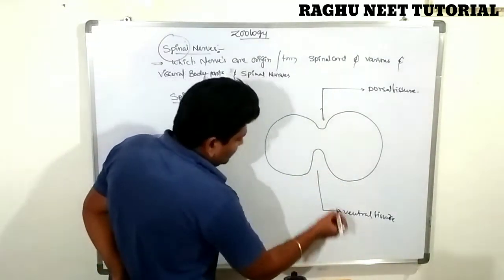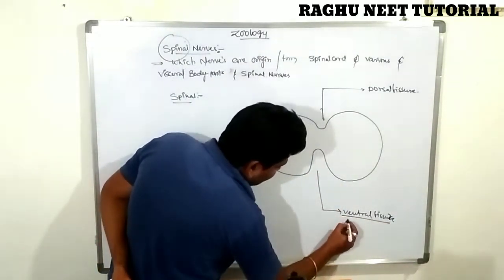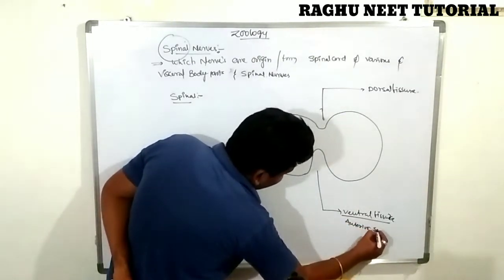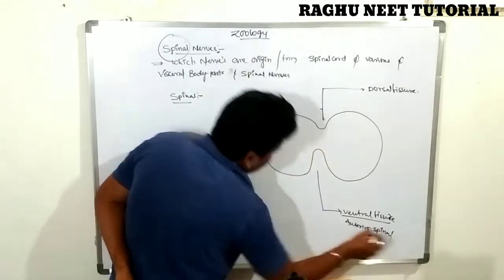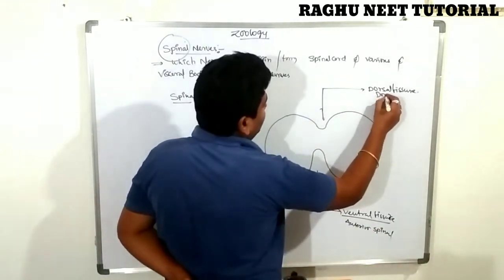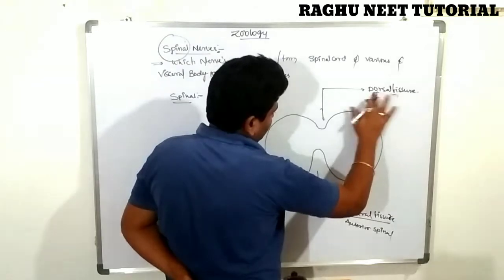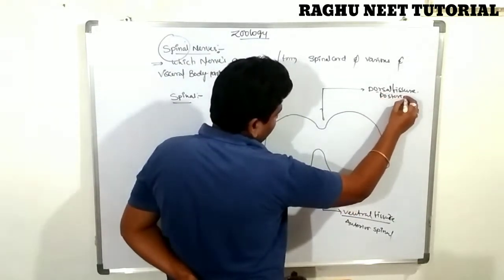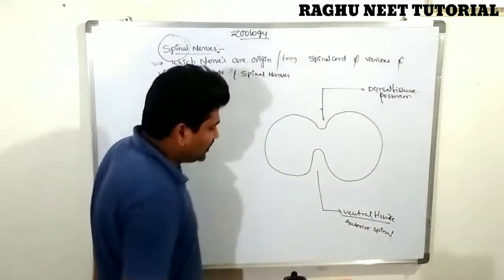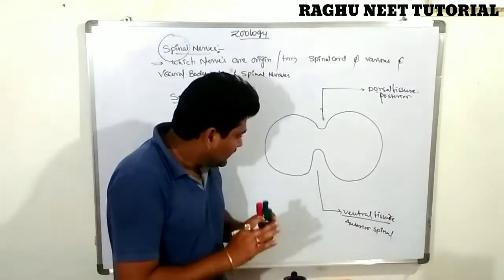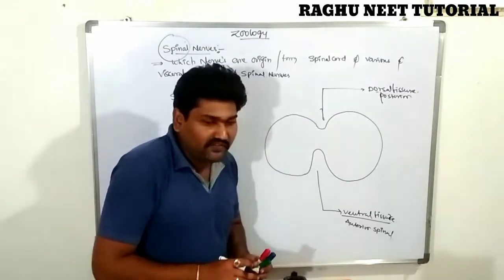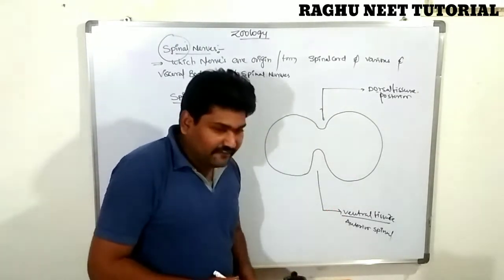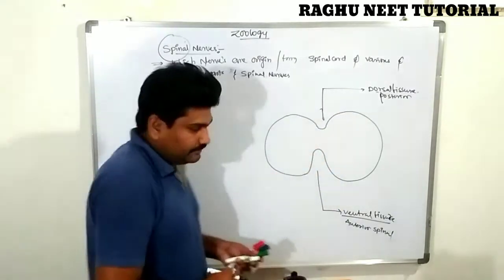The ventral region is the anterior of the spinal cord, and this is the dorsal, the posterior region. Below is the ventral fissure, and that is the dorsal fissure.